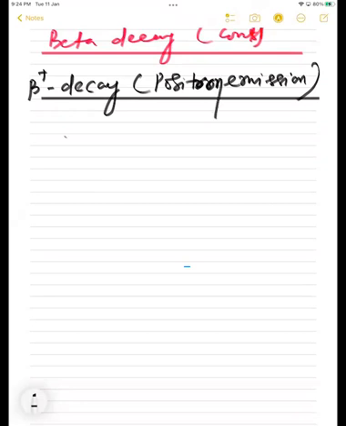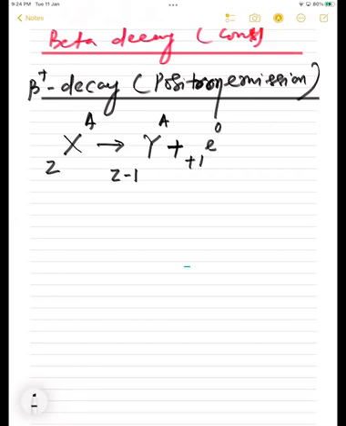Let's take an example. Let X be the nucleus, with atomic number Z and mass number A, which is breaking. The daughter nucleus Y has the atomic number decreased by 1, plus a positron. That means one proton's worth of positive charge comes out, so positive charge, 0, right? Plus, what is this symbol V?